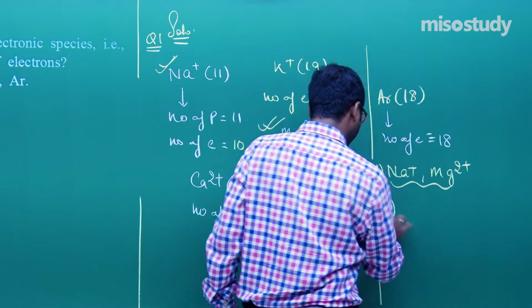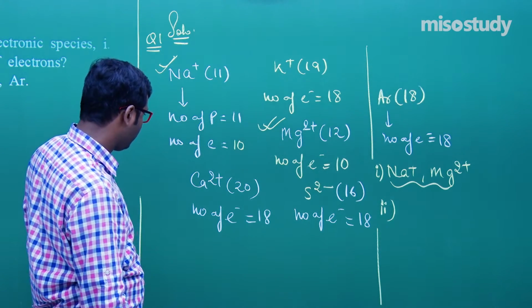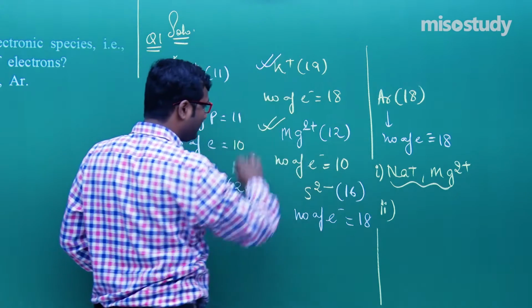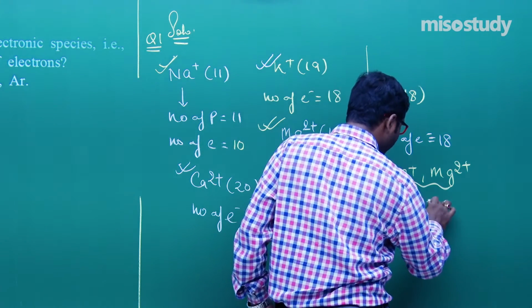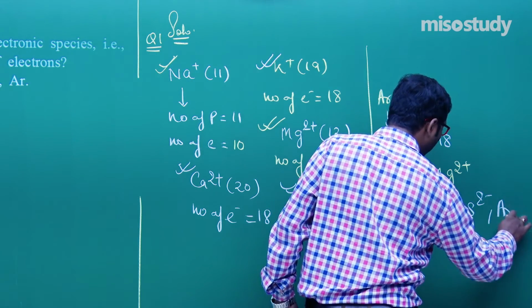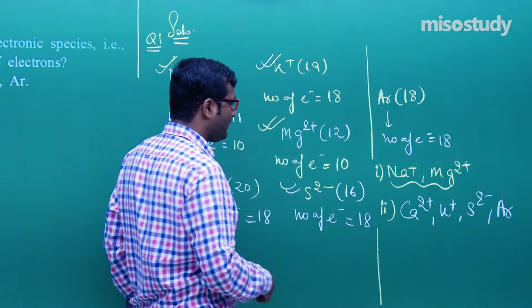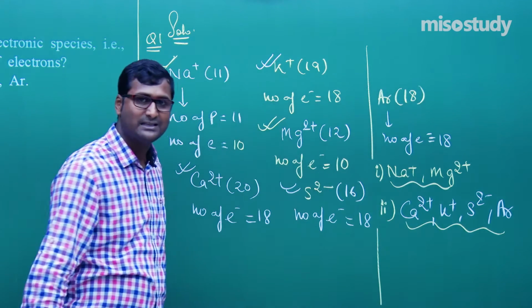The next group is Ca2 plus, K plus, S2 minus and argon. This is the complete separation into isoelectronic species. These are the pairs.